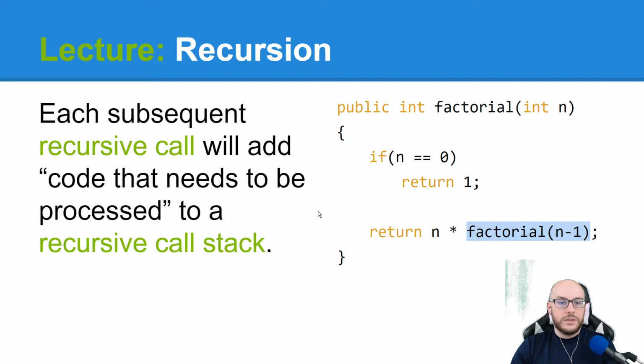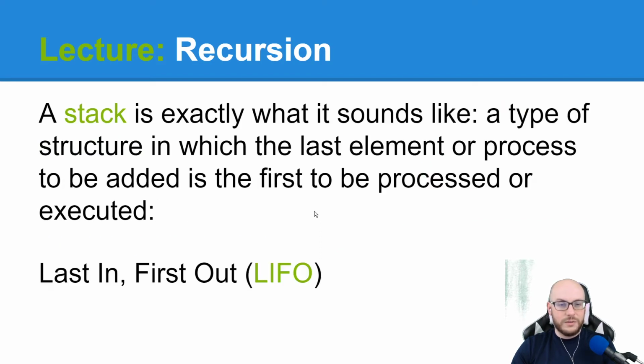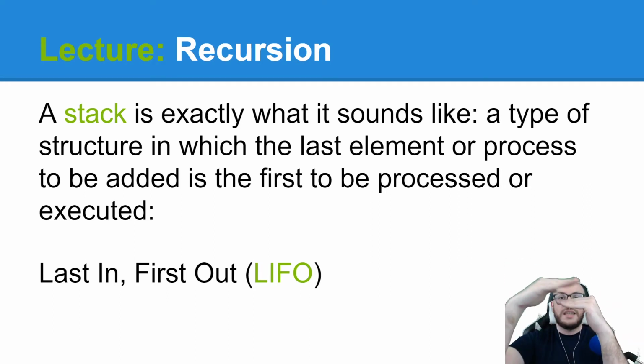Each subsequent recursive call will add code that needs to be processed to the recursive call stack. A stack is exactly what it sounds like, a type of structure in which the last element or process to be added is the first to be processed or executed. Last in, first out. Visually, you think of a stack of papers. I'm going to put a paper, a paper, a paper, a paper, and it stacks up.